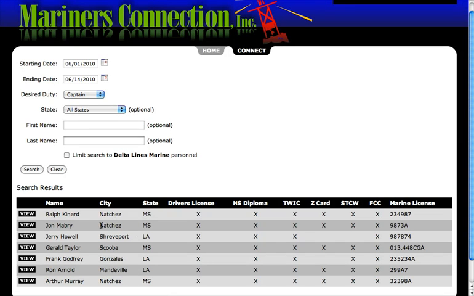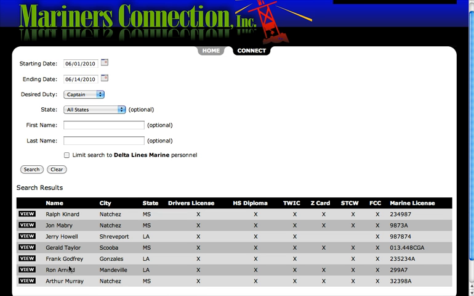So in this screen, we can see the mariner's name, the city, state, if they have a driver's license, a high school diploma, a TWIC card, Z card, the STCW card, FCC certification, and then what their marine license number is. So this is 7 people.